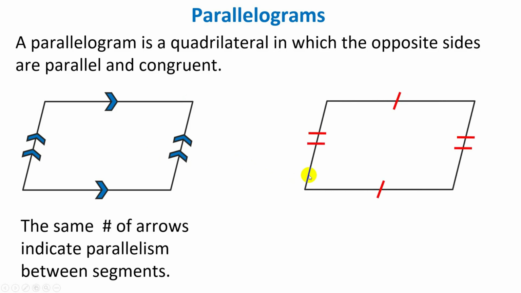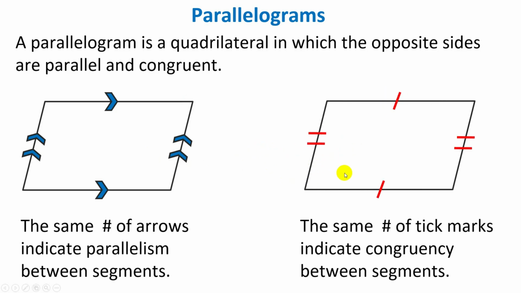On the other hand, tick marks are used for congruency. So the same number of tick marks indicate congruency between segments. So this segment and this segment, each one has 1 tick mark, therefore they are congruent to each other. And this segment and this segment, each one has 2 tick marks, therefore they are congruent to each other.